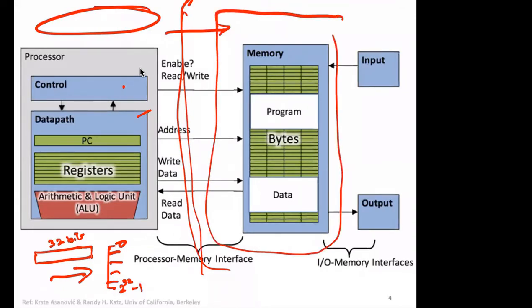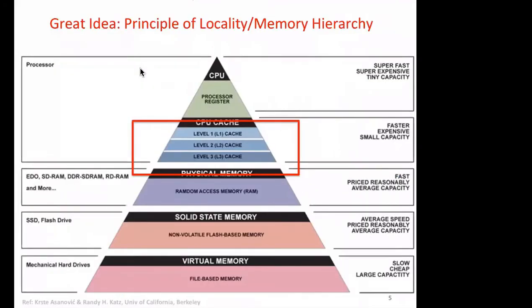Now we have to see how to build all this. Right now we have assumed this is main memory, and main memory, we have seen, consists of DRAM and is a volatile memory, and then we can connect to that a disk, etc. But right now this is the model. Now we have to improve on this, and we can do the improvement using memory hierarchy. We have studied this concept several times before, and I'm just revising it. Please feel free to ask me questions, otherwise I will ask you questions.